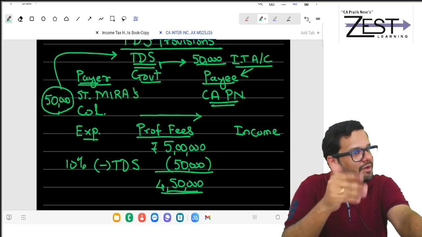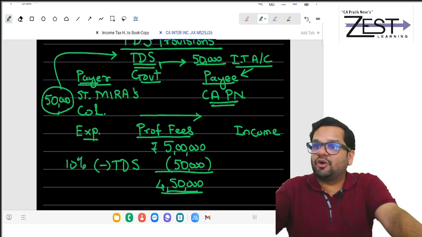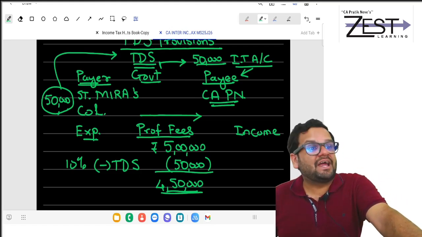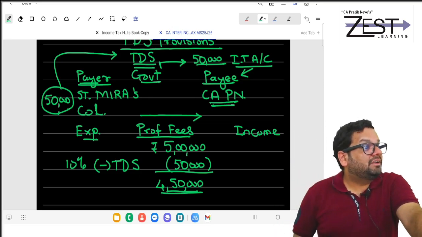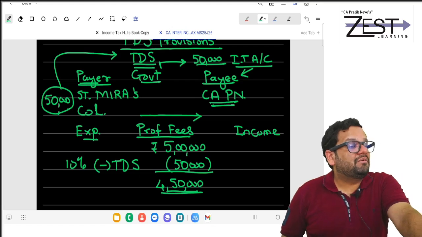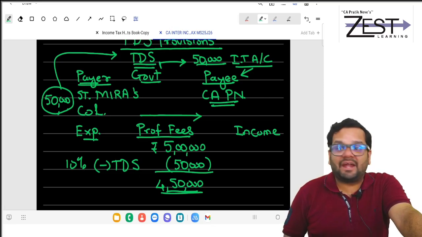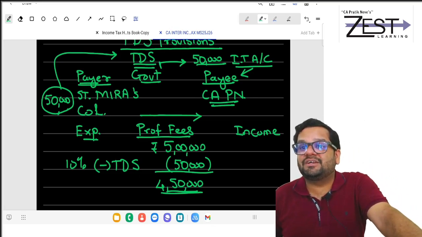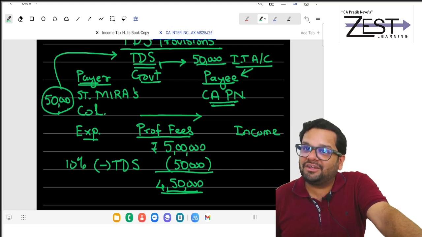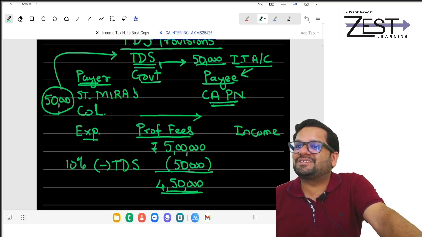Means PY 24-25 is gone. They forgot to do TDS. So they added back 1.5 lakhs. But they realized in PY 25-26 that Pratik's TDS we have not done. So they rectified their mistake.